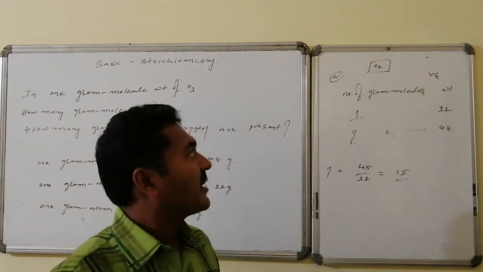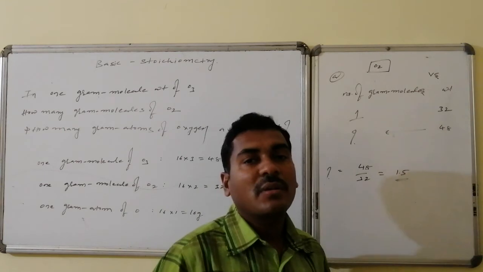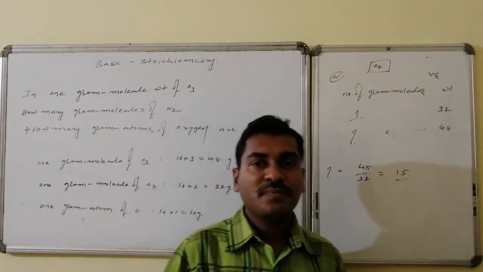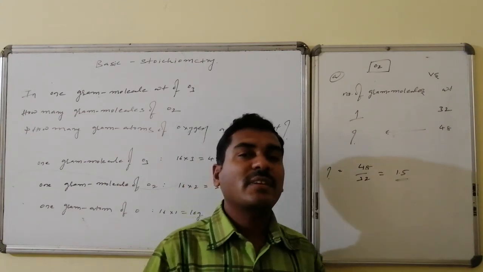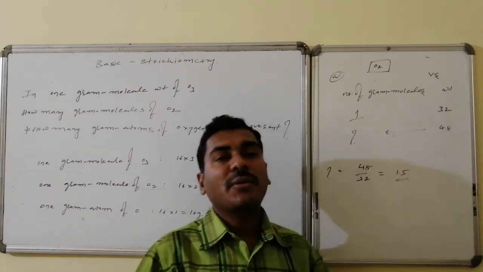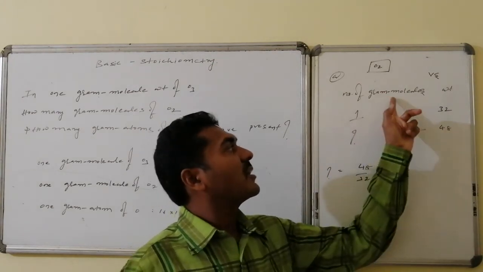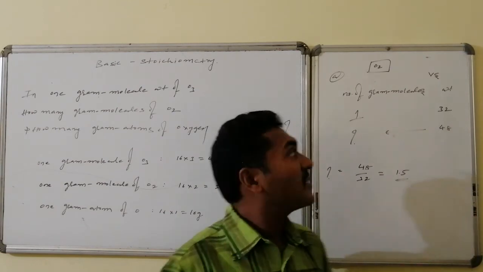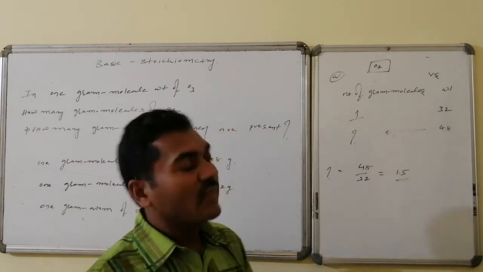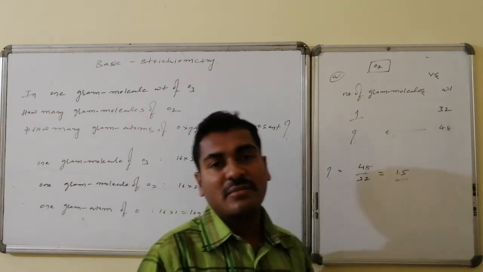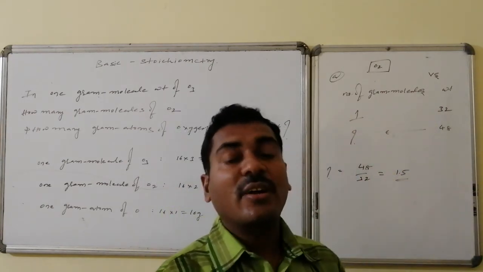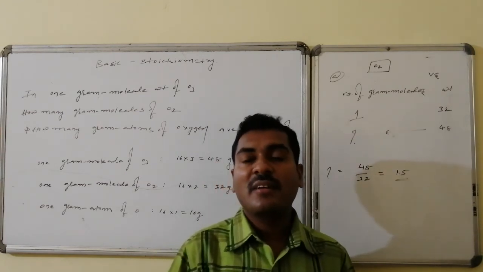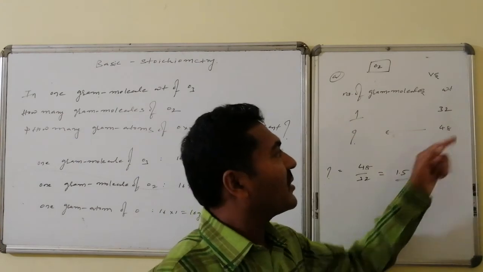Related to question A, we are calculating the number of gram molecules of oxygen present in 1 gram molecular weight of ozone. The given information is that 1 gram molecular weight of oxygen is 32. Now we have to calculate how many are there within 1 gram molecular weight of ozone. I know the ozone gram molecular weight is 48 grams.